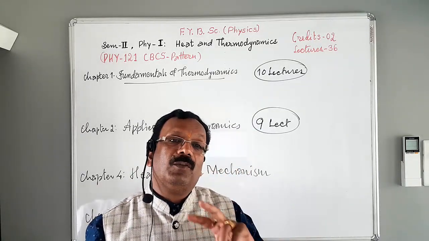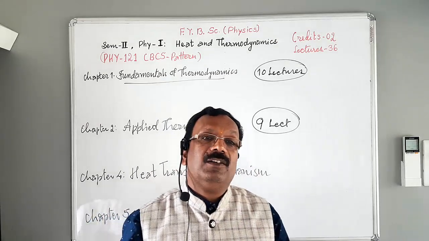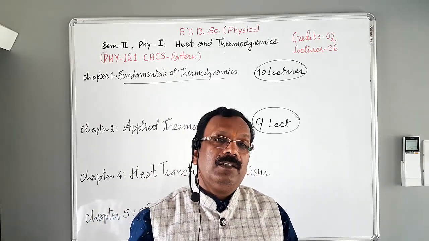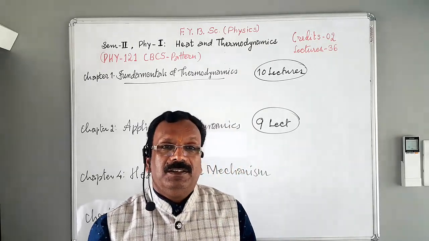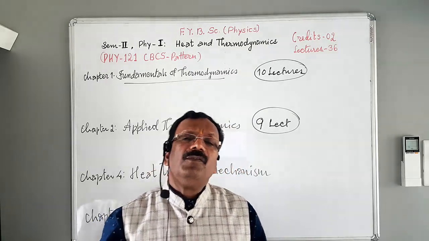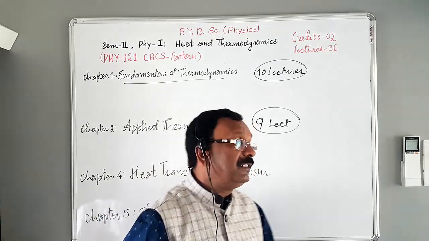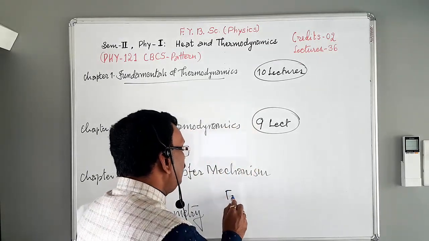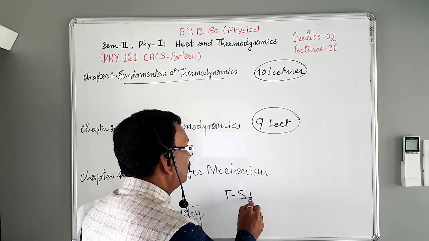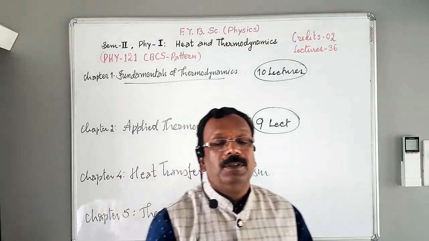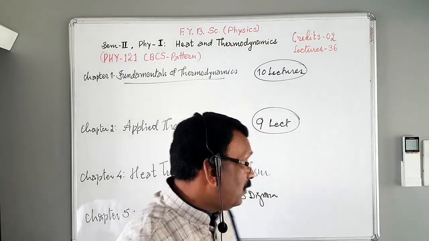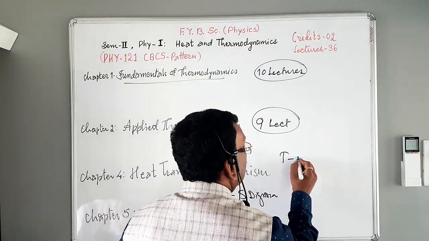Entropy is nothing but one of the measurable physical quantities, and entropy also helps to describe the state of the system. Now we also have to study the temperature entropy diagram, or TS diagram. We also have to study the TdS equations.